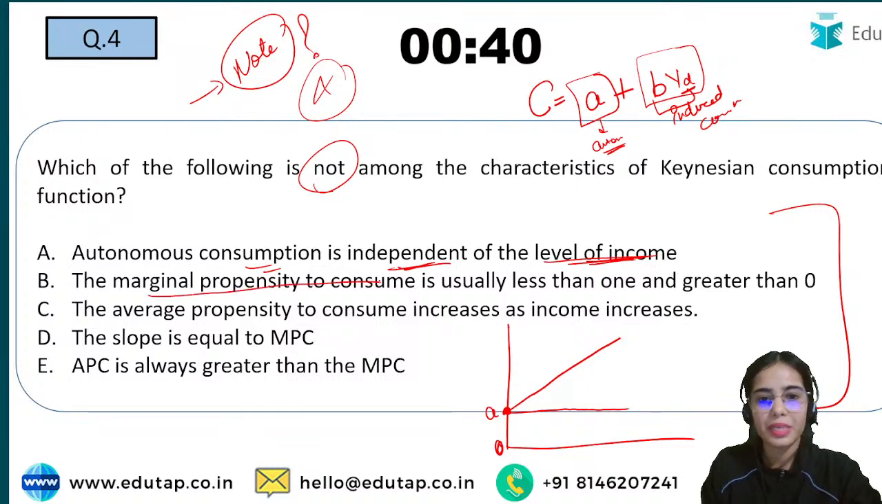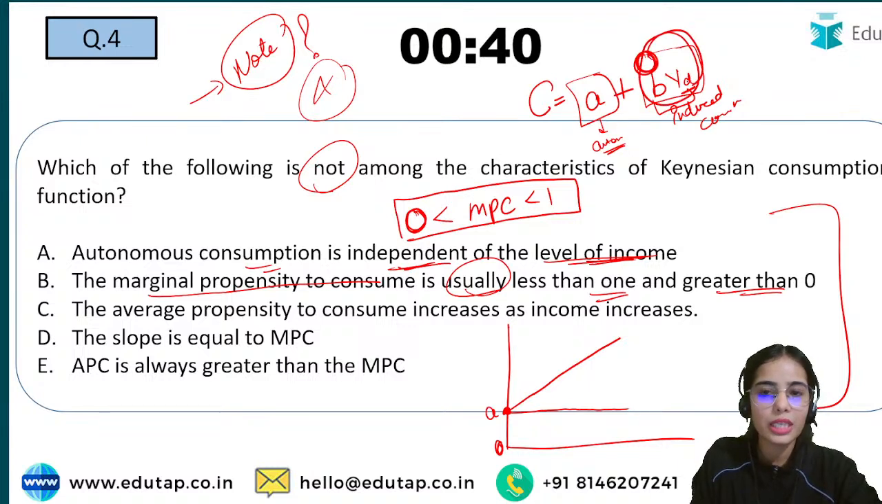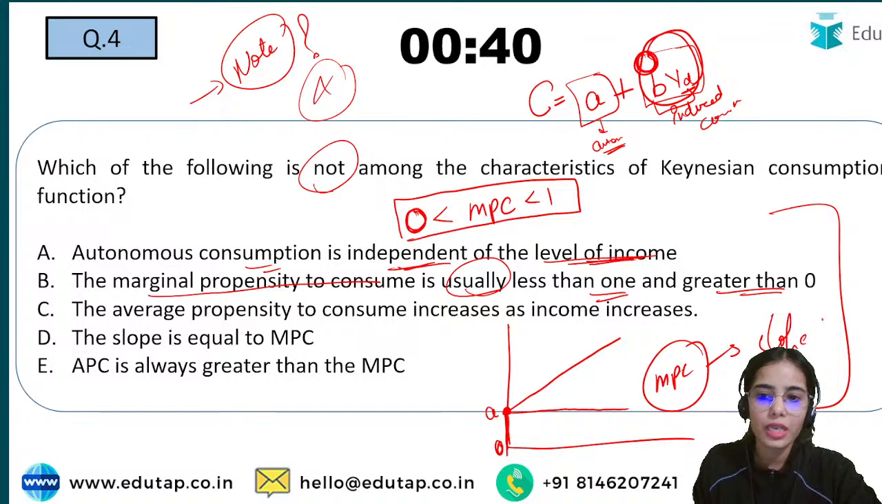The marginal propensity to consume is usually less than 1 and greater than 0. So this is the range of the marginal propensity to consume, because if the MPC is 0, that means if the slope is 0, this whole thing will become 0. Your consumption will only be equal to the autonomous consumption. So MPC cannot be 0, because MPC is also the slope of the consumption function.